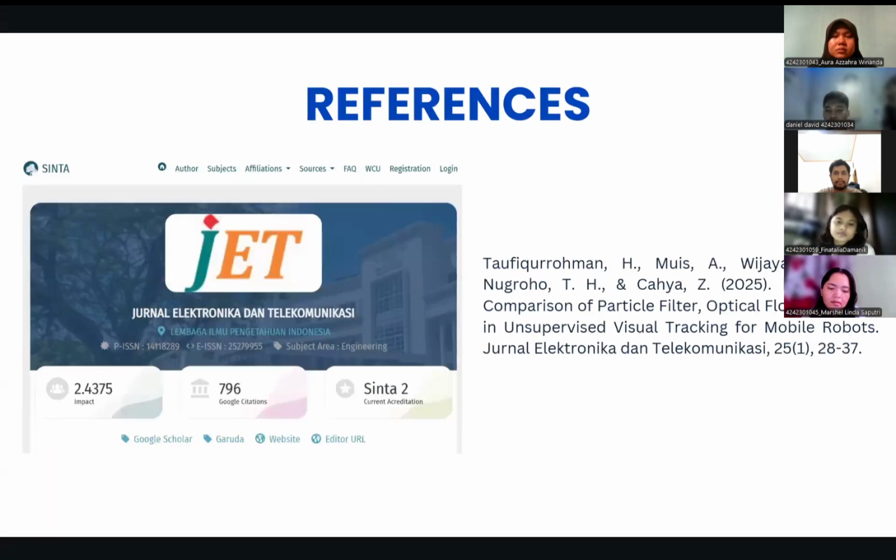For the reference, we take it from Performance Comparison of Particle Filter, Optical Flow, and CSRT in Unsupervised Visual Tracking for Mobile Robots. Its current accreditation is Sinta 2.